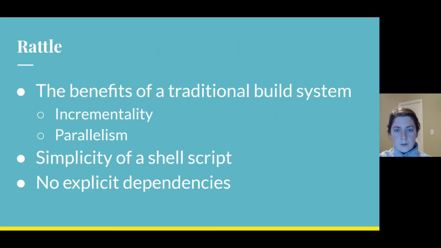In this paper, we propose a new build system called Rattle that provides the benefits of a build system like make, but maintains much of the simplicity of a shell script by not requiring build script authors to specify dependencies. Rattle is a forward build system, and in a forward build system, build scripts have no explicit dependencies, and commands are just executed in the order they are listed in the script.